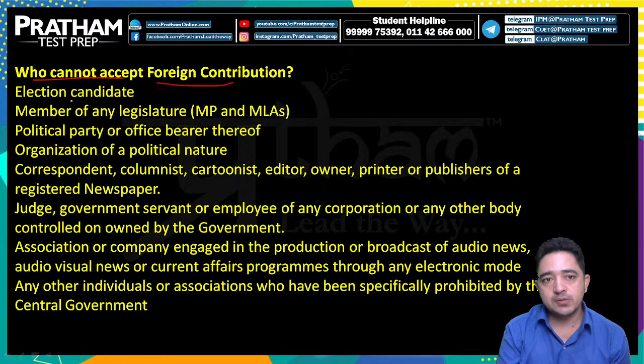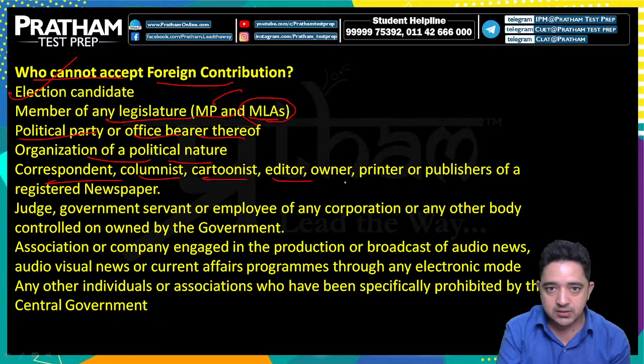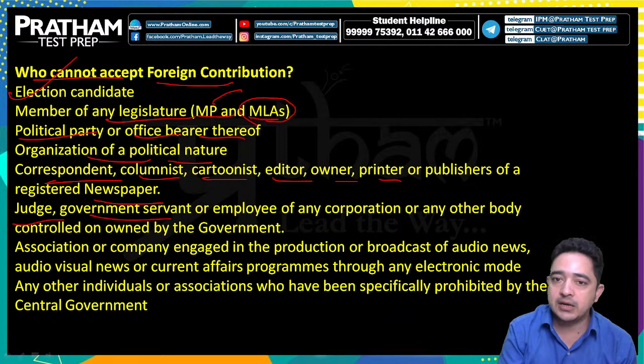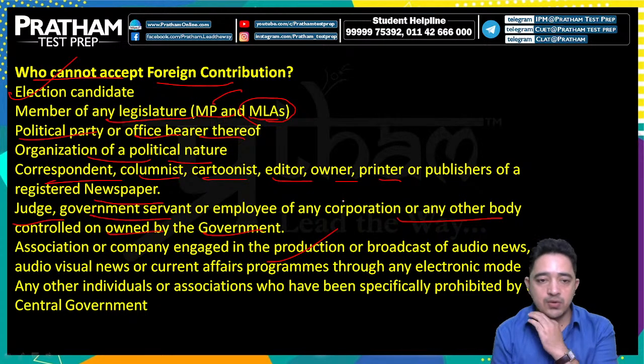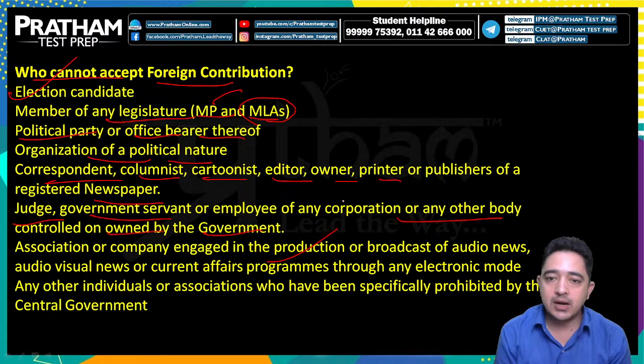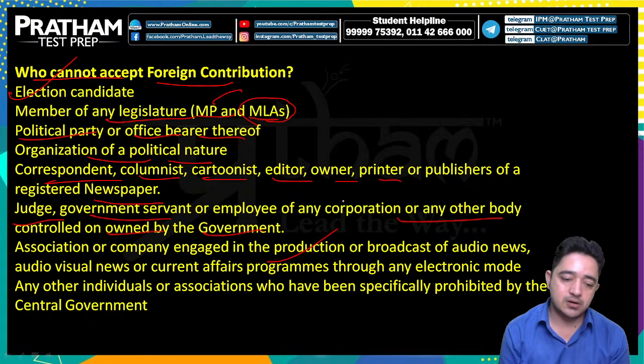Who cannot accept foreign contribution? I told you: an election candidate, a member of any legislature, MPs, members of parliament, and members of legislative assembly, a political party or office bearer thereof, an organization of a political nature, a correspondent, columnist, cartoonist, editor, owner, printer or publisher of a registered newspaper, a judge, a government servant or employee of any corporation or any other body controlled or owned by the government, an association or company engaged in the production or broadcast of audio news, audiovisual news, or current affairs programs through any electronic mode, and any other individuals or associations who have been specifically prohibited by the central government.